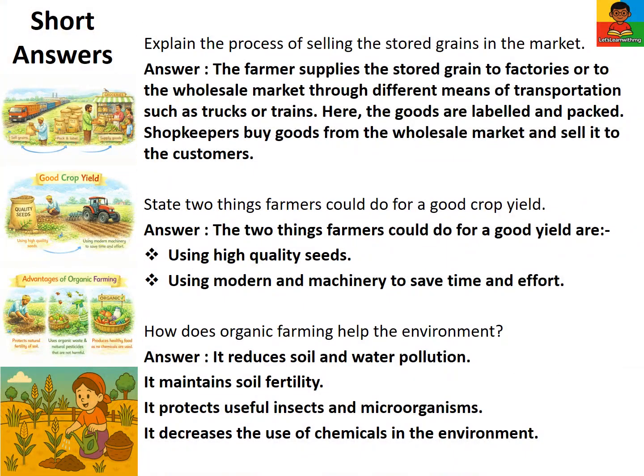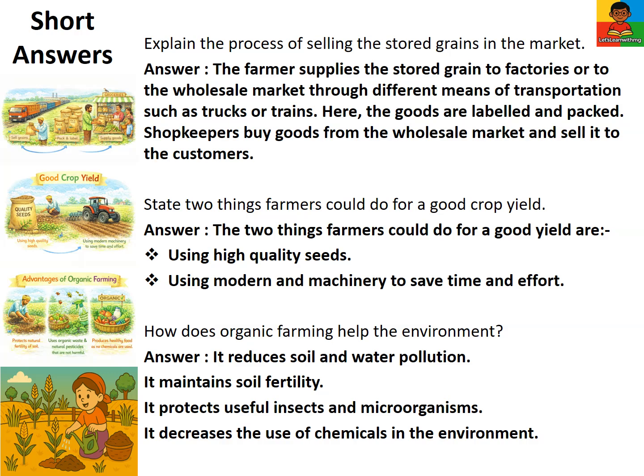Let's look at more short answers. Explain the process of selling the stored grains in the market. The farmer supplies the stored grain to factories or to the wholesale market through different means of transportation, such as trucks or trains. Here, the goods are labeled and packed. Shopkeepers buy goods from the wholesale market and sell them to the customers.